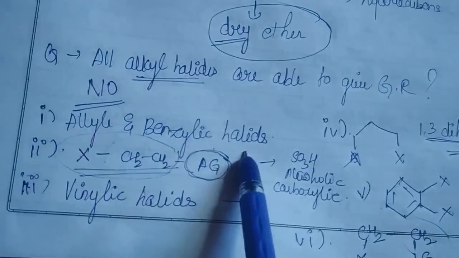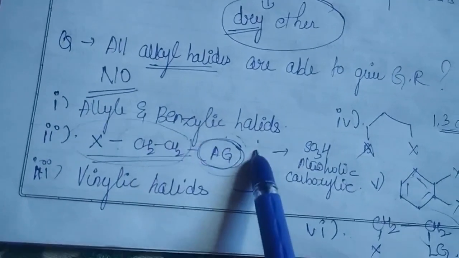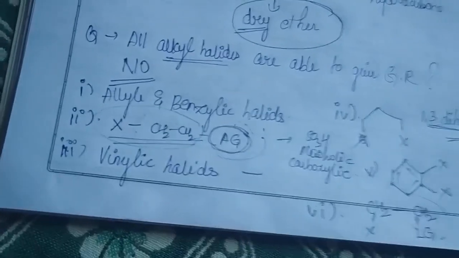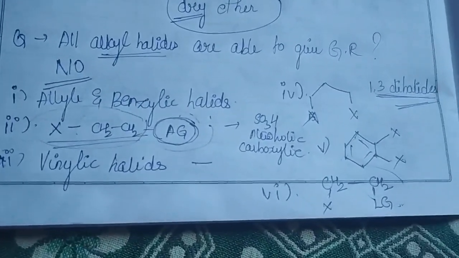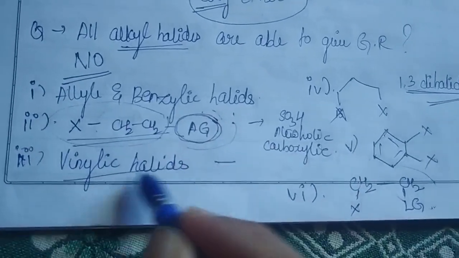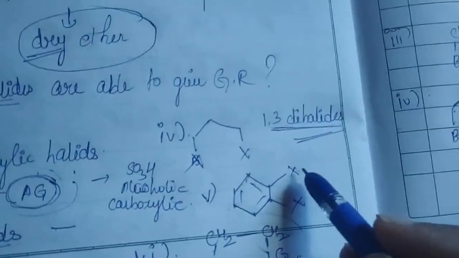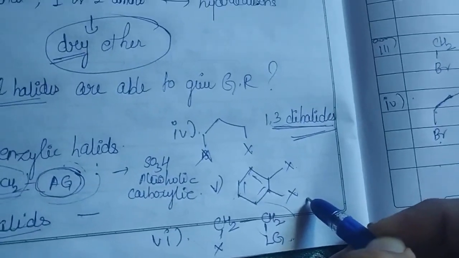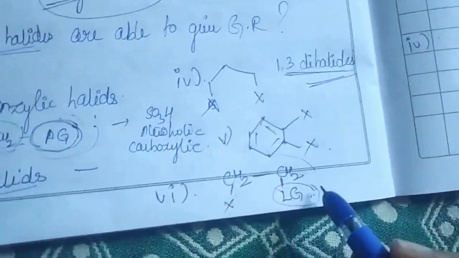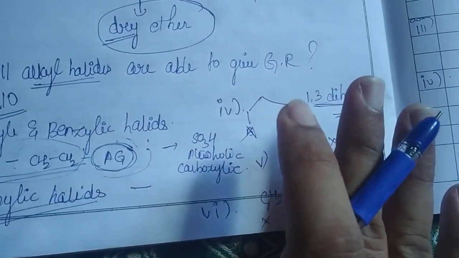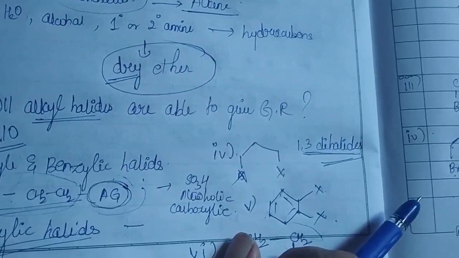It could be allylic and benzylic halides. If a compound is in the form of X, CH2, CH2 and an acidic group, I have mentioned what those acidic groups are: alcoholic groups, amine groups, carboxylic acid groups, SO3H group. Similarly, we have also seen vinylic halides, and with respect to 1,3 dihalides, ortho substituted dihalides, or the structure XCH2CH2 and a leaving group. So these are the 6 things you should keep in your mind whenever you are given these structures. They will not give you any Grignard reagent.